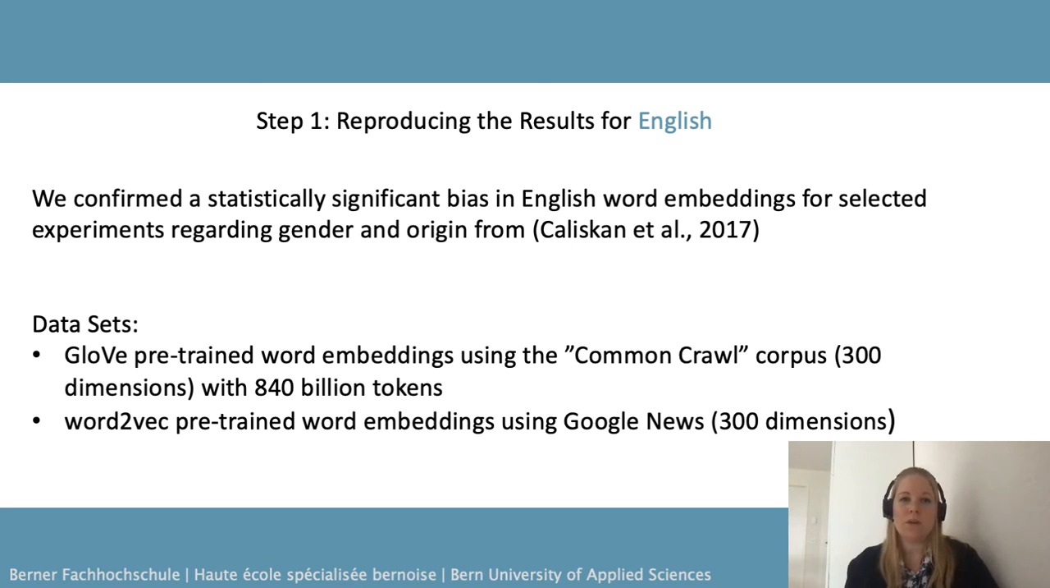In this work, we reproduced the results for English for verification. We confirmed a statistically significant bias in English word embeddings for selected experiments regarding gender and origin from the original WEAT paper. As datasets, we used both GloVe and Word2Vec pre-trained word embeddings. The GloVe pre-trained word embeddings were trained on the Common Crawl corpus, and the Word2Vec word embeddings were trained on Google News. Both of them are publicly available and are probably used in several applications.